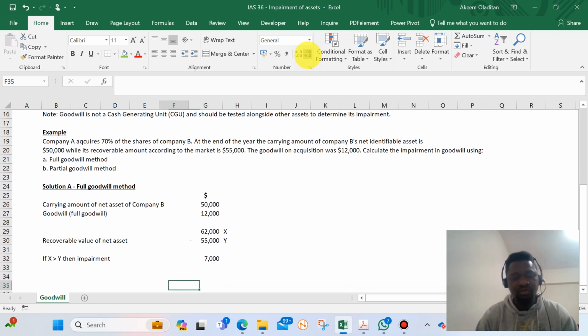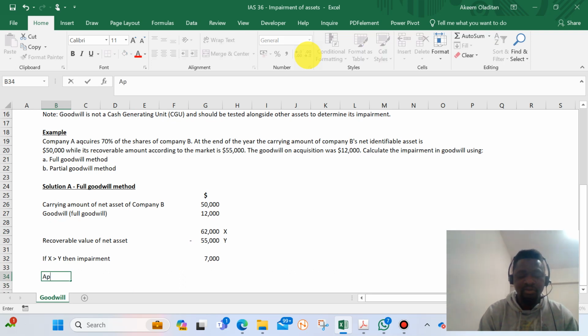So what we now do is, because we are using a full goodwill approach, that $7,000 will be shared. Appropriation of impairment.